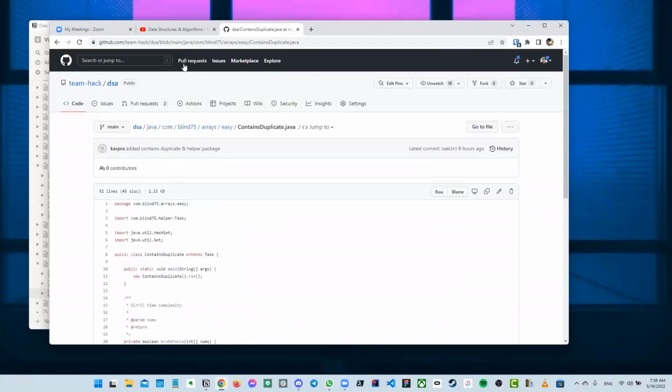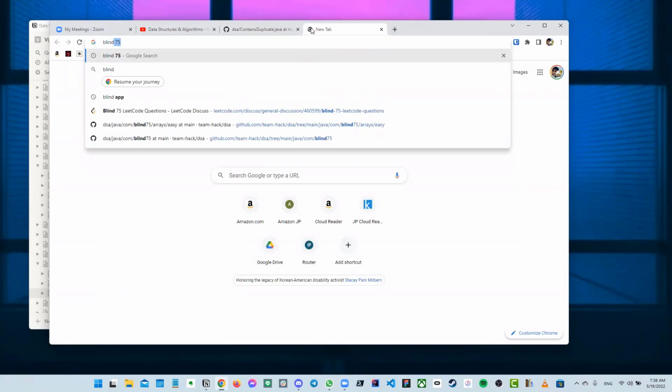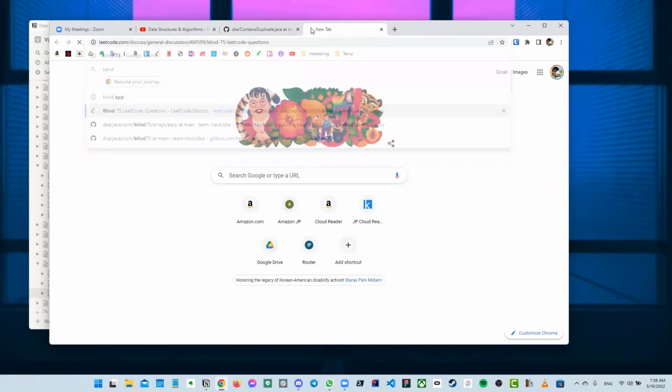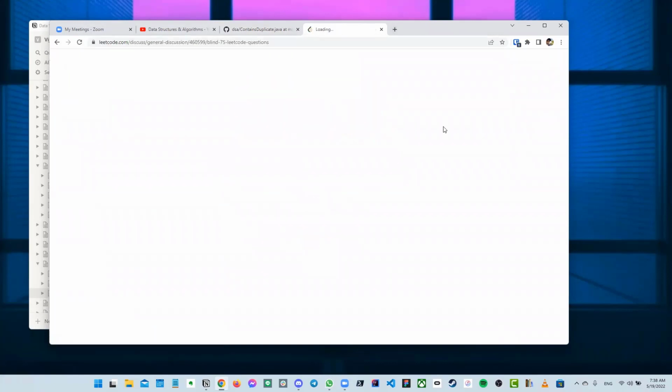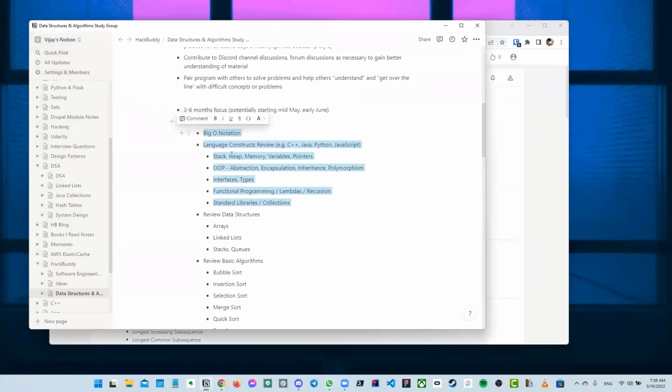The idea here is that we're going off of the Blind 75 LeetCode questions for now, although we can do other things as well. Just go through arrays this week and brush up on the language you want. If it's Java, pick Java and make sure you're okay with the entire language constructs.